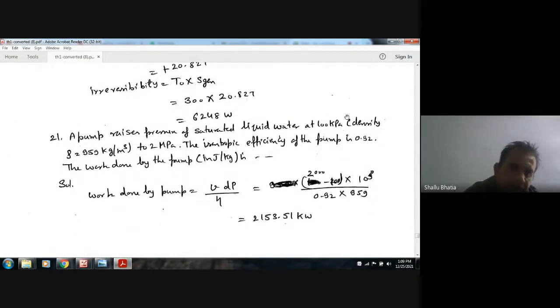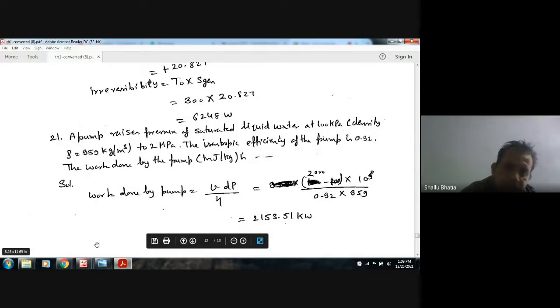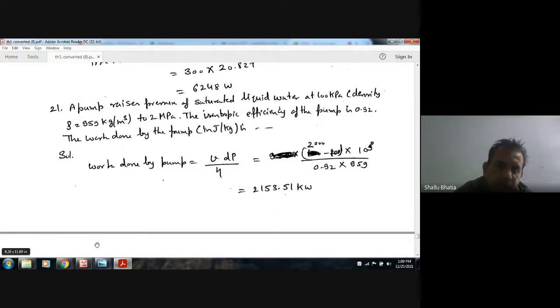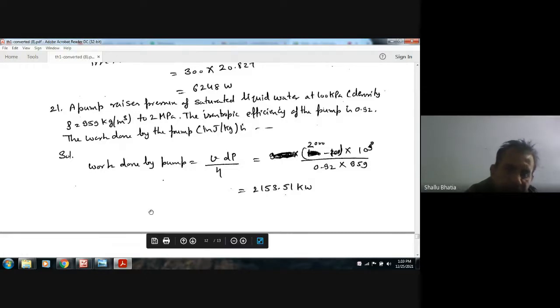Next, a pump raises the pressure of saturated liquid water at 100 kPa, density 959 kilogram per meter cube, to 2 MPa. The isentropic efficiency of the pump is 0.92. The work done by the pump: we know the isentropic work done is VdP, and it is divided by the isentropic efficiency to get the actual work done.